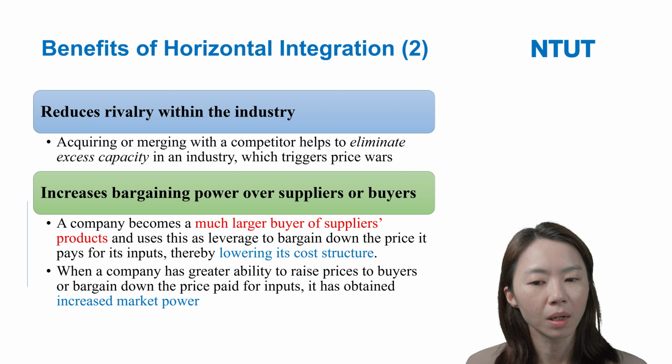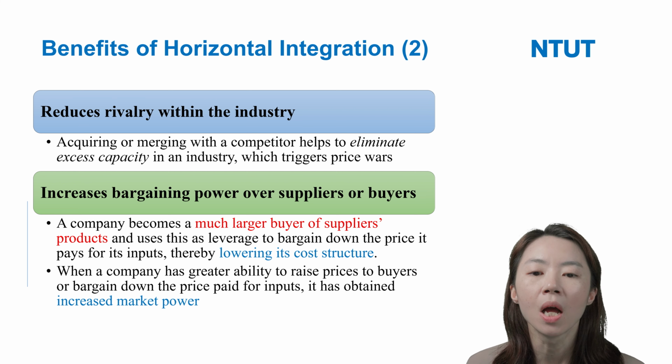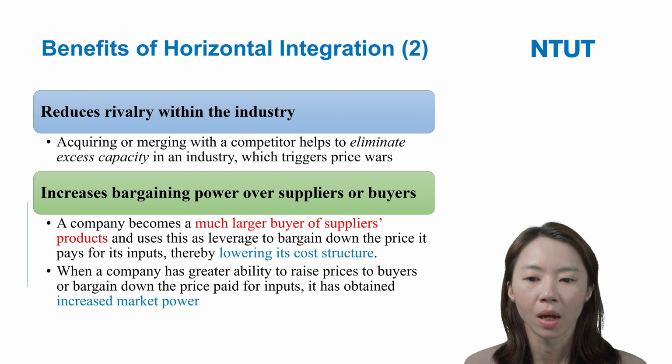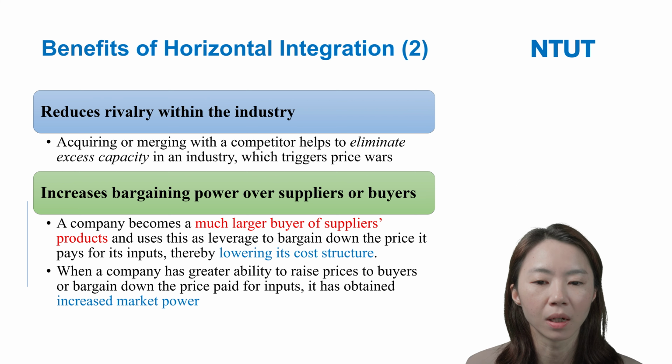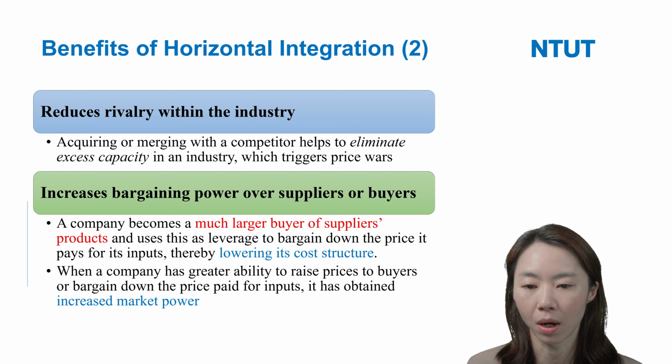So this company can use this as leverage to bargain down the price it pays for its inputs or materials. So this can help it to lower its cost structure, right? And when the company has a greater ability to raise the price to the buyer or bargain down the price paid for the input, it has the opportunity to increase its market power.